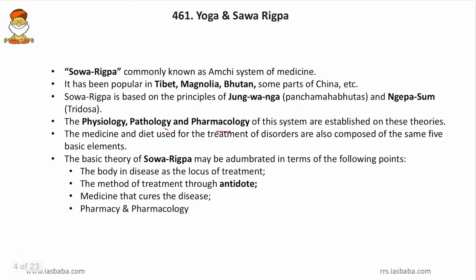Sowa Rigpa, commonly known as the Amchi system of medicine, has been popular in Tibet, Mongolia, Bhutan, Himachal Pradesh and other areas in the Tibetan region. Sowa Rigpa is based on the principles of Jungwa Nga, that is Panchama Bhutas, and Nepasum, or the Tridosha. Friends, Panchama Bhutas are the 5 basic elements of nature, that is air, fire, water, etc. And Tridosha, or Nepasum, means Vata, Pitta and Kapha.